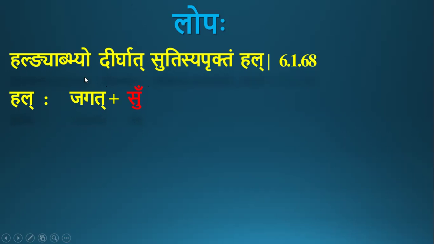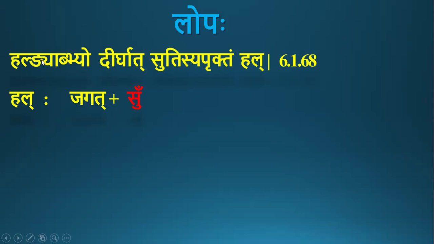Lopa comes as anurti. So this su in this sutra refers to this su pratyaya. And this hal letter cannot be hrasva or dirgha, because hrasva and dirgha refer to vowels only. So this has nothing to do with hal. So dirghat does not qualify hal.